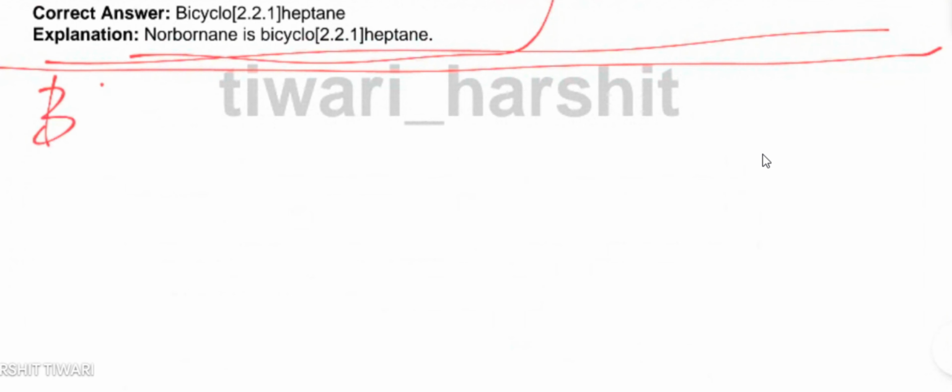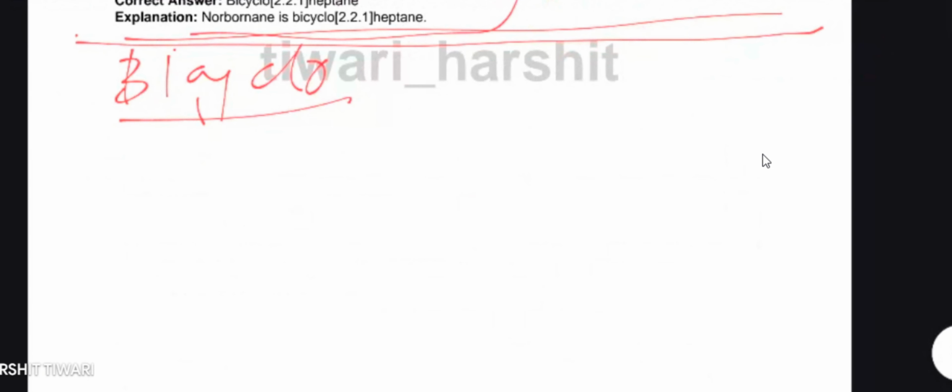So firstly we will see how to name a bicyclo compound. That is very simple. Let's take one simple example like this. So this is called the bridgehead.